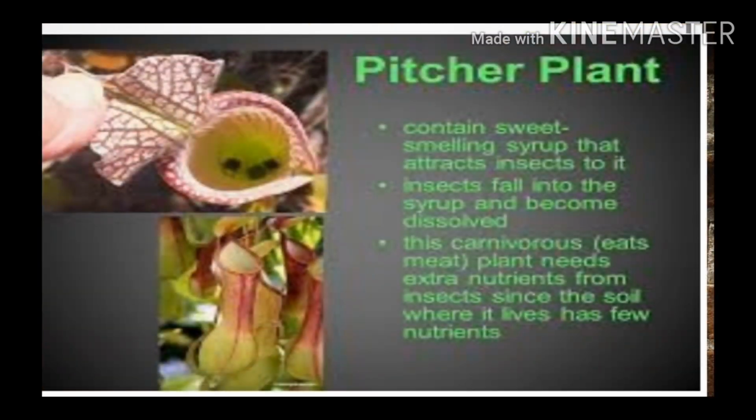Now the next, pitcher plant. The pitcher plant contains sweet smelling syrup that attracts insects. Insects fall into the syrup and become dissolved because the syrup is very sticky. Once an insect goes inside, it cannot come out. These carnivorous plants need extra nutrition from insects since the soil where they live has few nutrients.